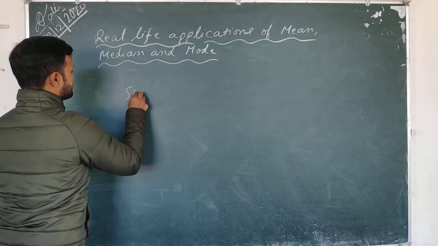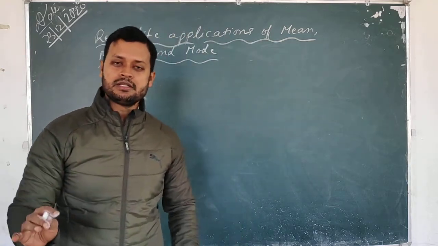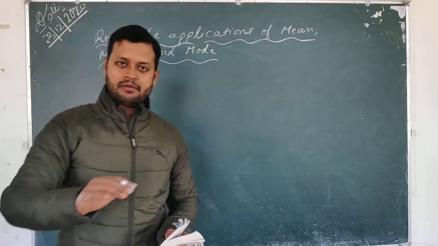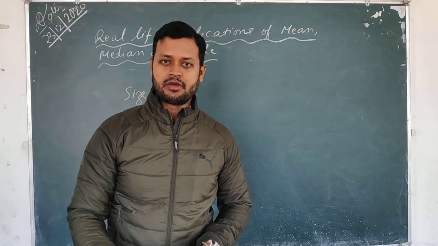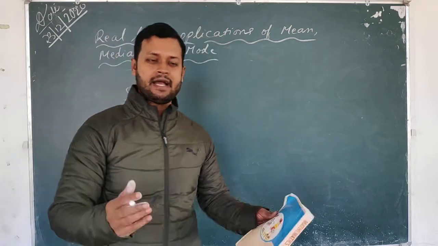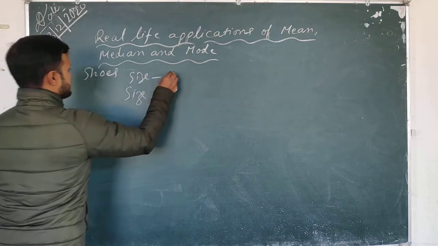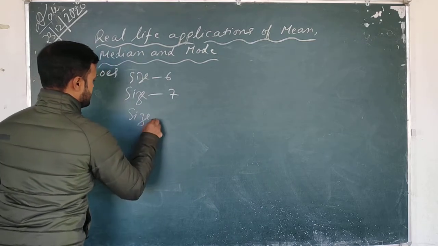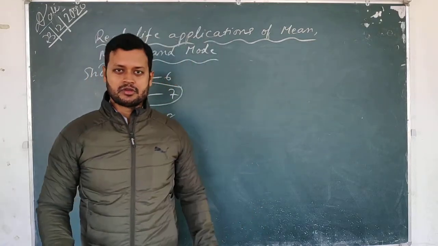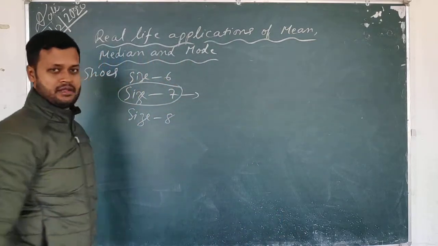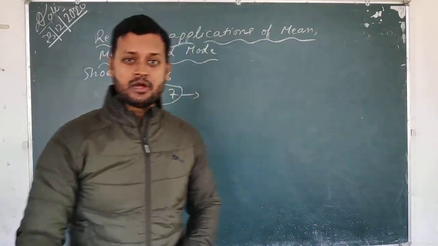Shoe size 7. If you observe, 7 is the most popular size. Why? Because whenever people go to buy shoes, size 7 is the most prominent size. That means size 7 is most in demand. So whenever retailers and showrooms buy shoes, size 6, size 7, and size 8, like this, this size is in very big demand. So whenever these retailers buy cartons of shoes, they will find that the number 7 is more, and they want it also.